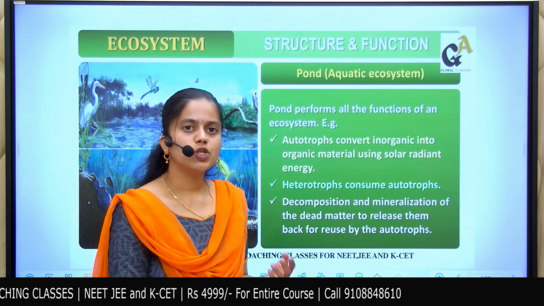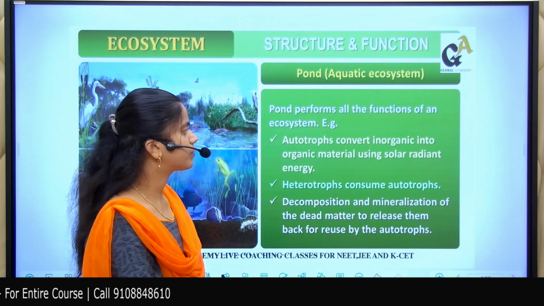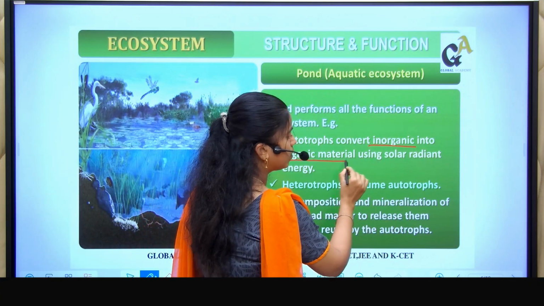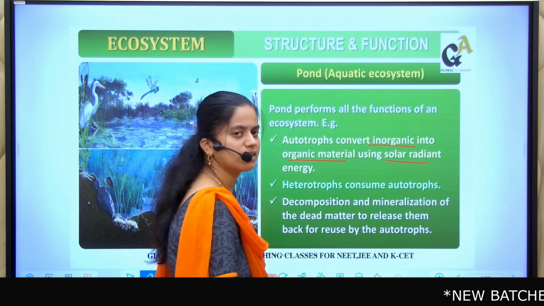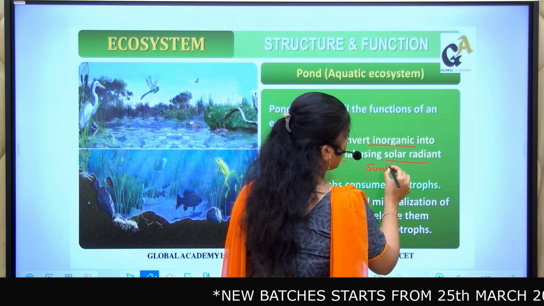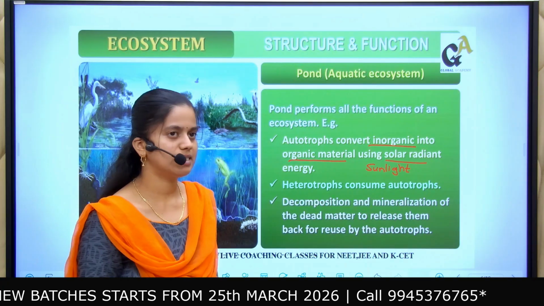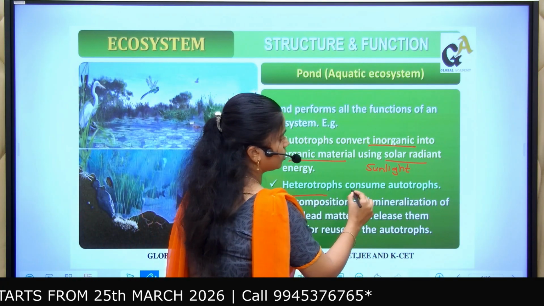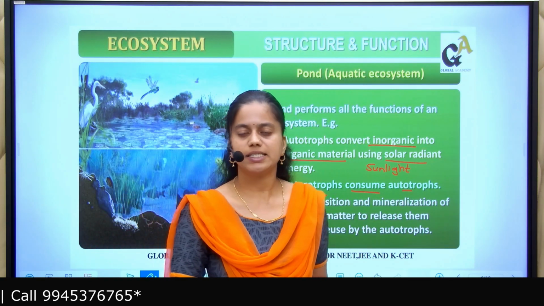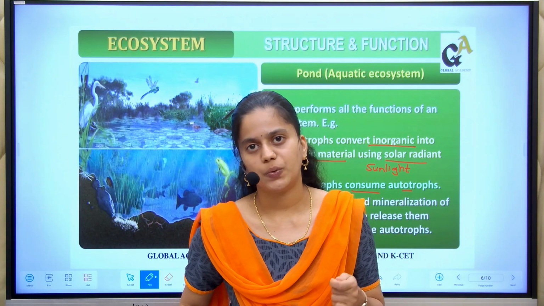Pond performs all the functions of an ecosystem. For example, autotrophs convert inorganic into organic material using solar radiation, that is nothing but sunlight energy. Heterotrophs consume autotrophs. See, the word heterotrophs indicates that the living organism cannot prepare their own food.